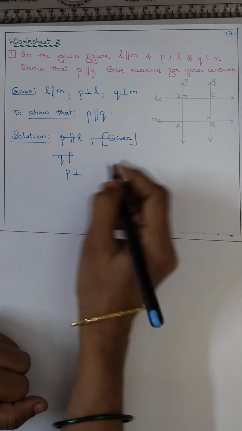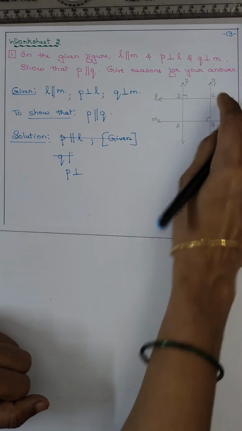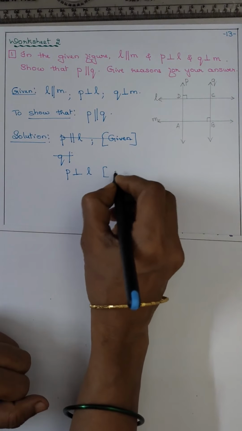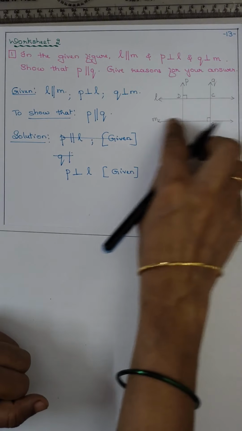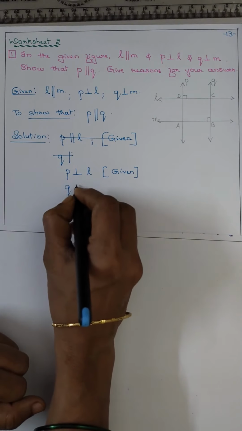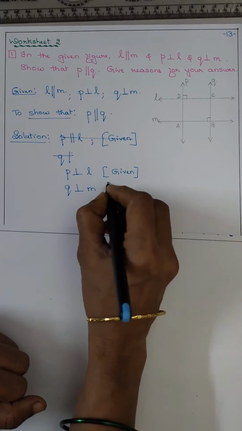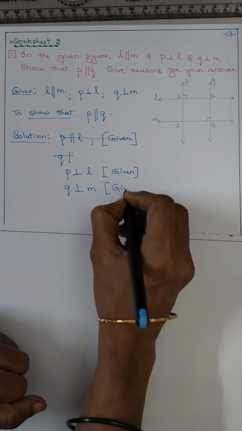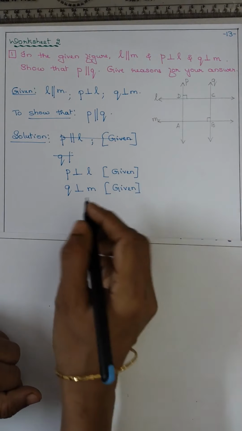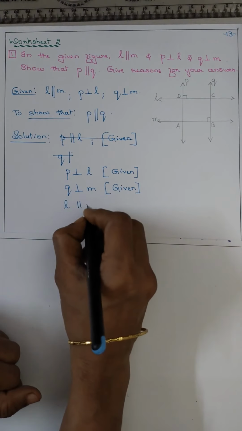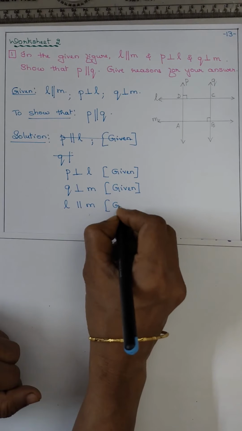P is perpendicular to L, given. Q is perpendicular to M, again given. But L is parallel to M, that is also given.